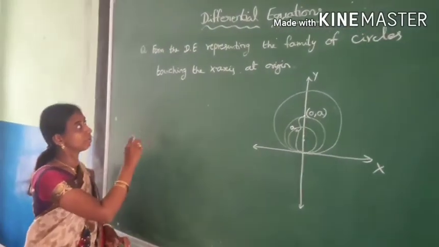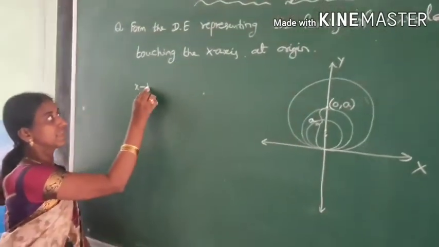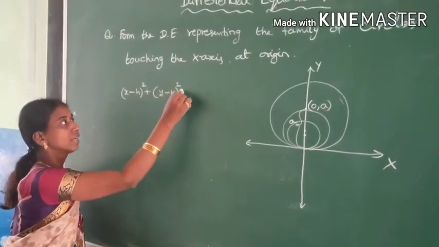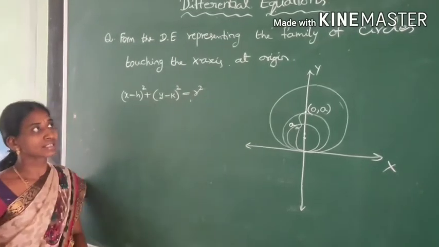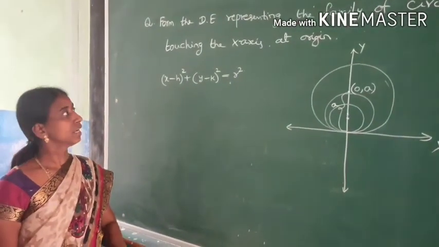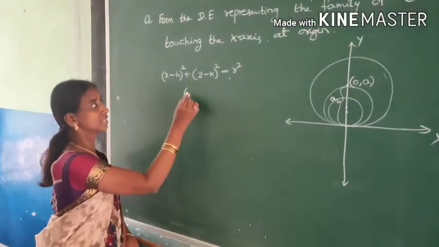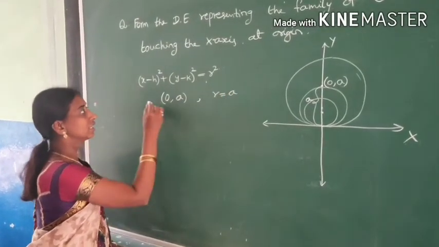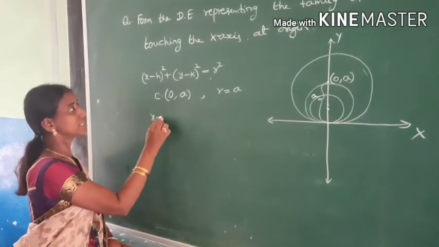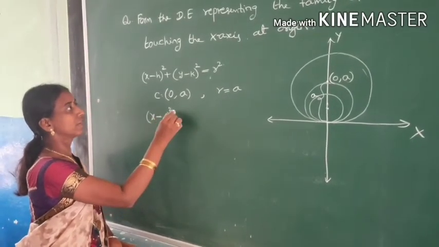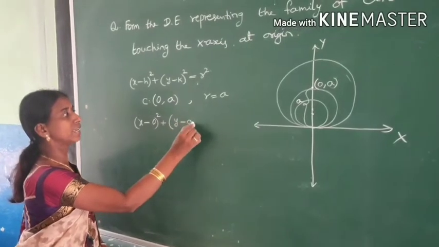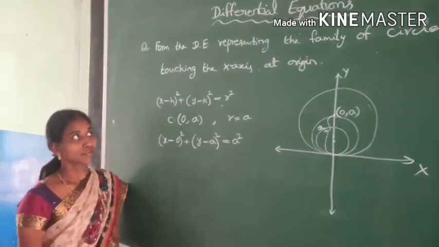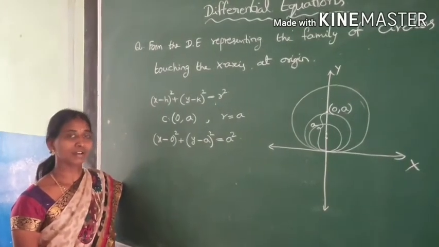Now what is the general form of the circles? It is x minus h whole square plus y minus k whole square is equal to r square, the general form of a family of circles. Now here we have the center of the circles as (0, a), and the radius is equal to a. Now replace it: x minus 0 whole square plus y minus a whole square is equal to a square. This is the equation of the family of circles.